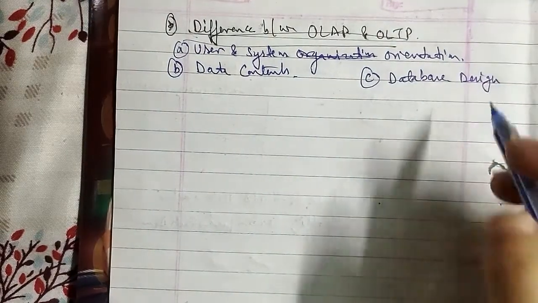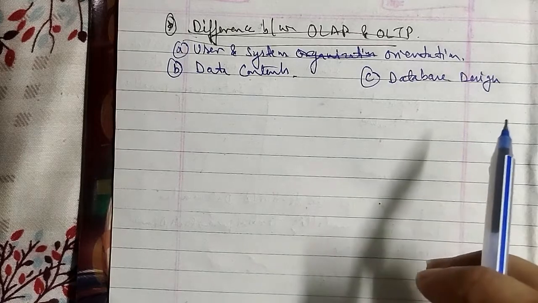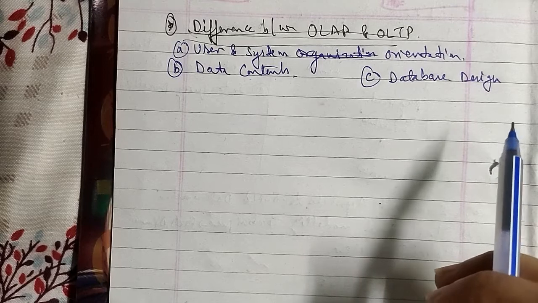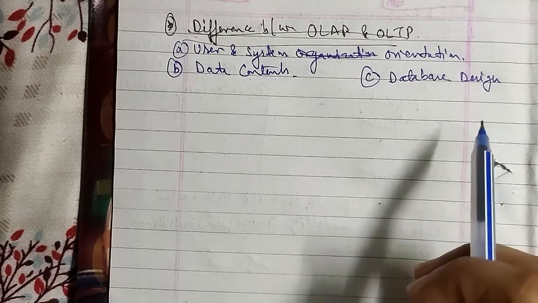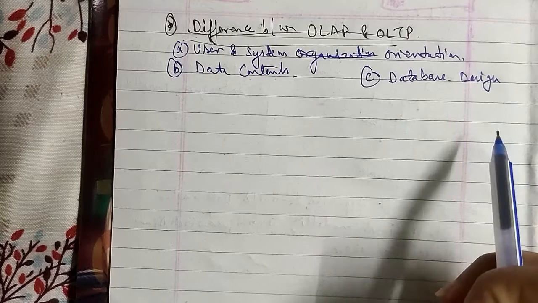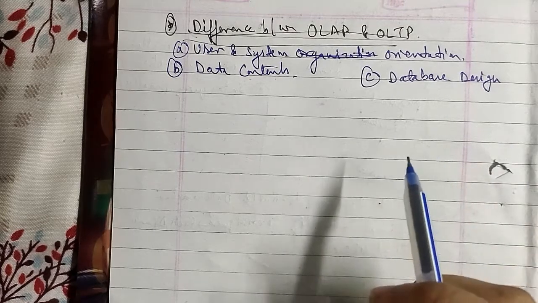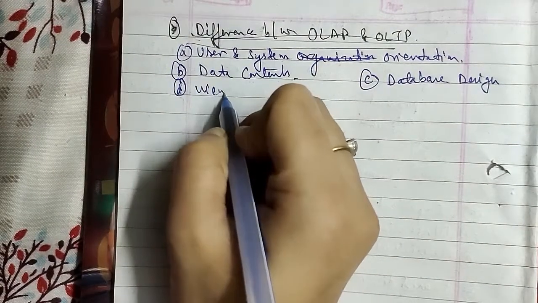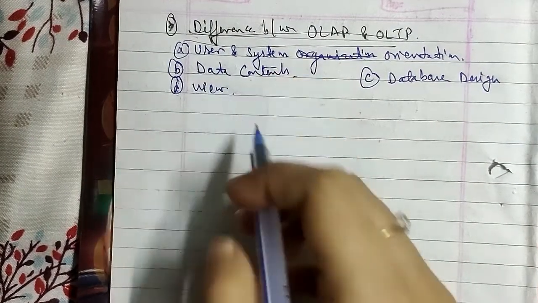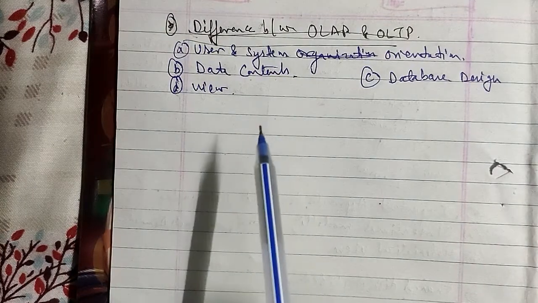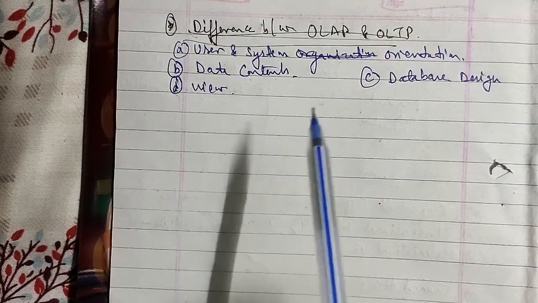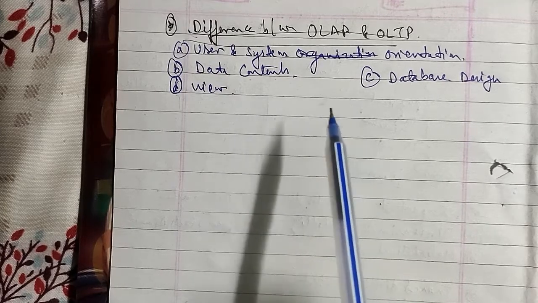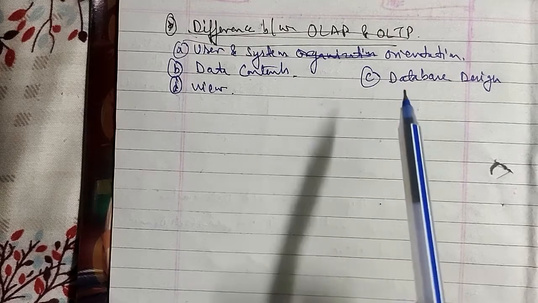In database design, an OLTP system usually uses an entity-relationship data model and an application-oriented database design. An OLAP system typically uses either a star or a snowflake model and a subject-oriented database design as well. The fourth we have is the view. In the view, an OLTP system focuses mainly on the current data within an enterprise or a department, which does not refer to historical data or data in different organizations.